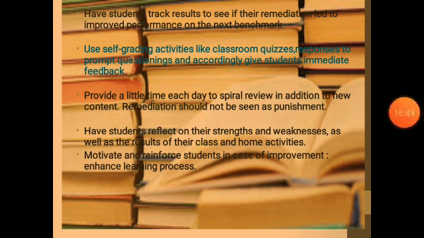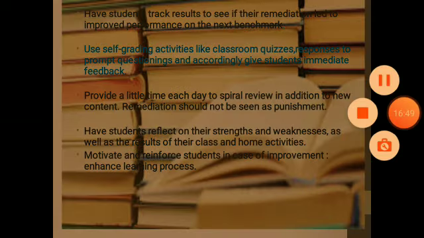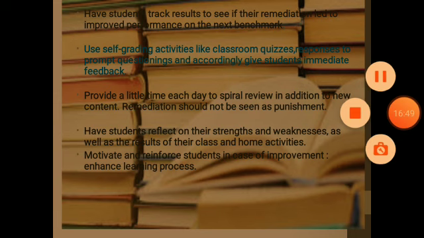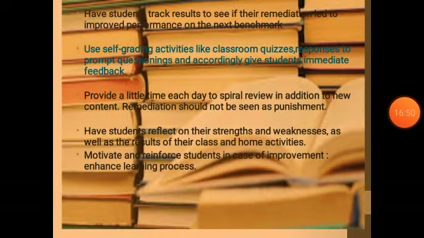Remediation should not be seen as punishment. It is seen that in remedial classes, students fear to come out and share their difficulties with the teacher. It should not be seen as a punishment for a student. It should be taken as an opportunity to learn and build upon the concepts, so that your next learning could be strengthened, and there is a need to spiral review what has been taught previously.